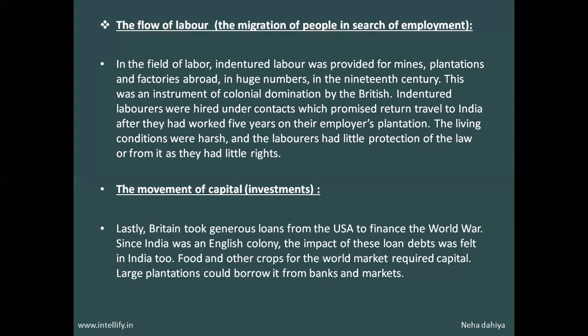Large plantations could borrow it from banks and markets. The world market needed food and crops, and the plantations are where all those crops grow. So large plantations could borrow from banks and markets if they needed any capital. Capital means the land or the instruments, such as agricultural instruments or any machinery, or labor, or money to pay wages to labor. So any capital or any required money, they can borrow from banks and markets.